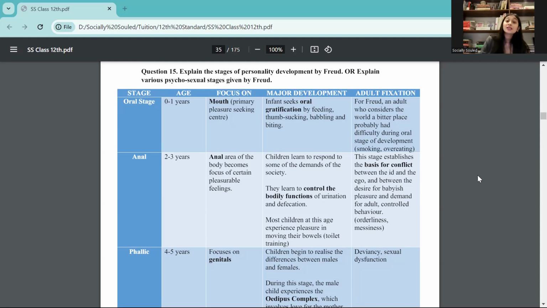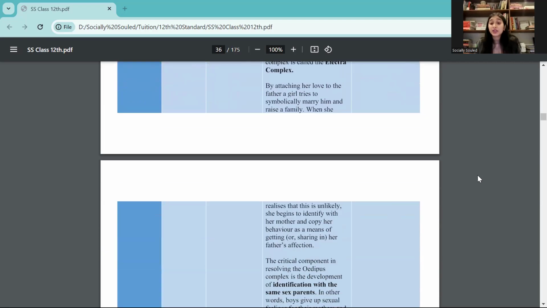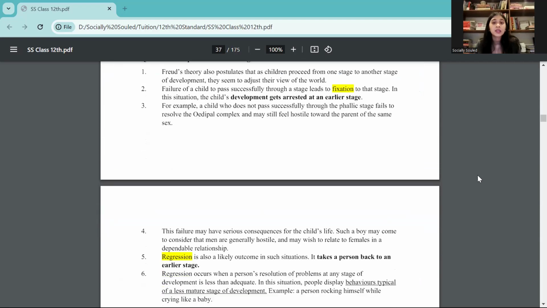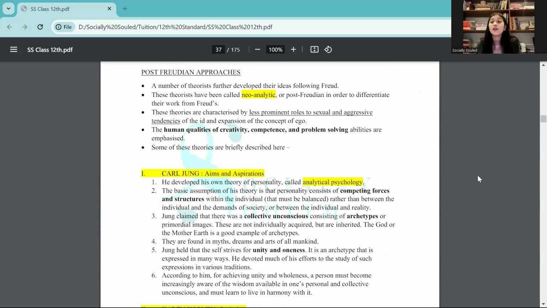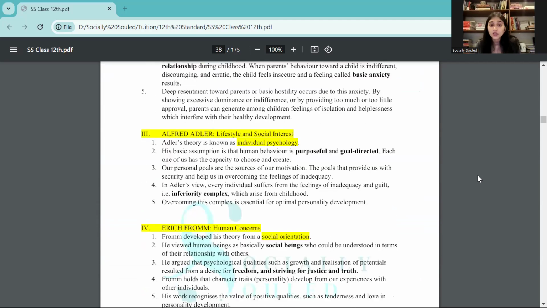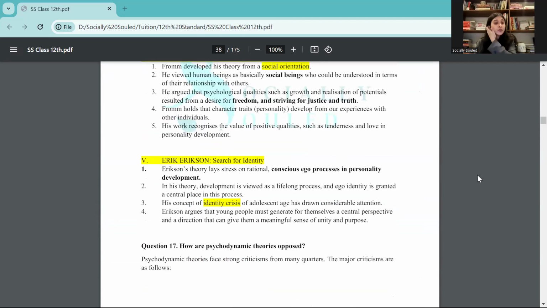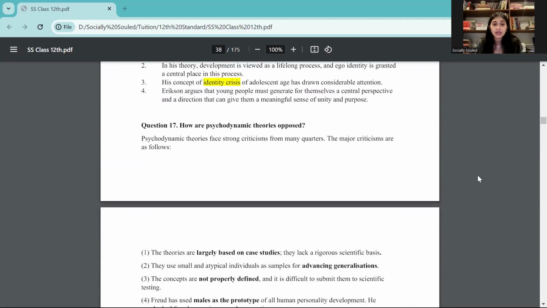Then you need to know about the psychosexual stages of development, what is fixation, what is regression, all of that. Then you also have the neo-Freudians. Who are the neo-Freudians? What are the therapies they give? For example, Erik Erikson gave the understanding of the identity crisis, right?